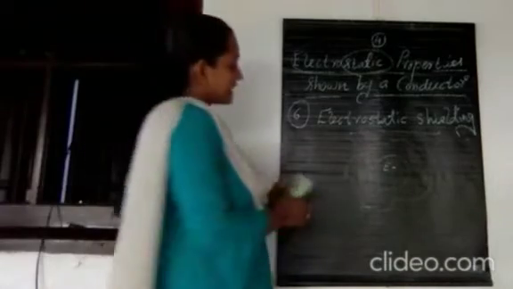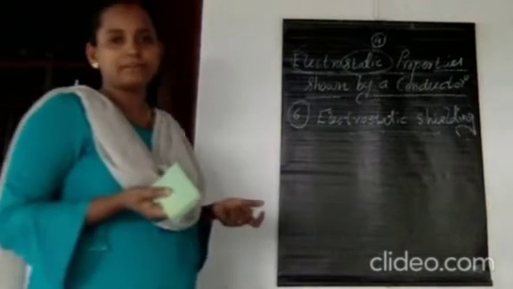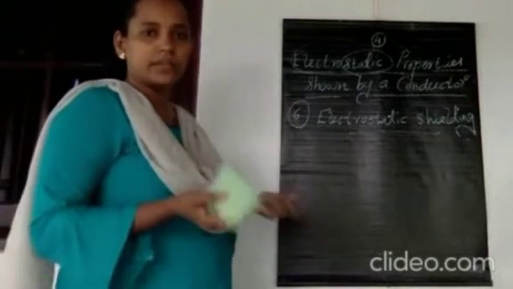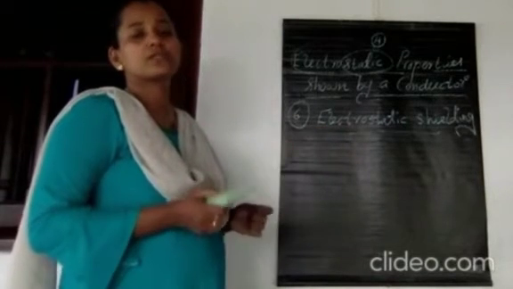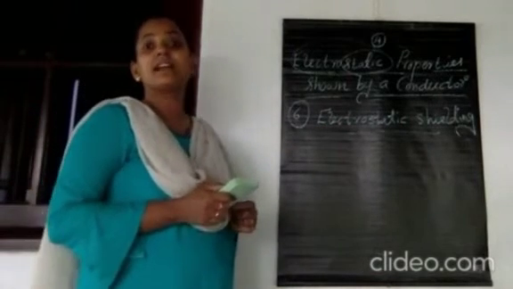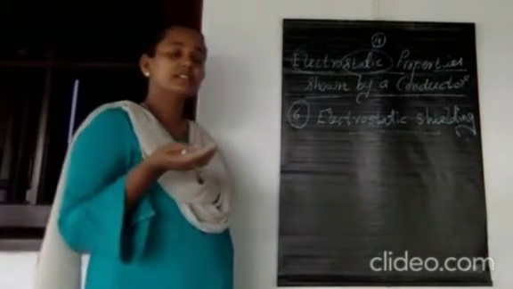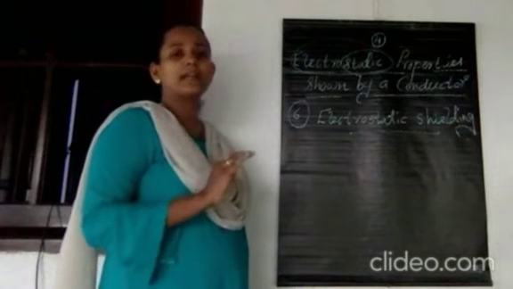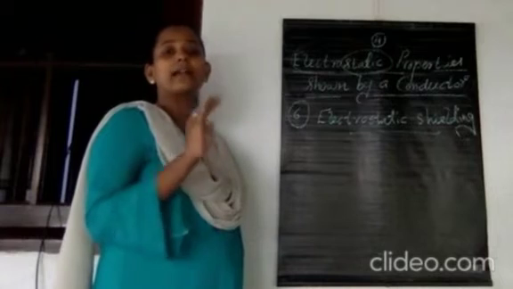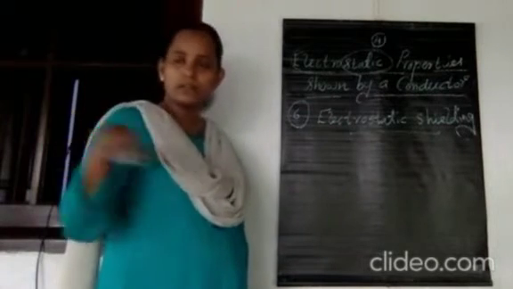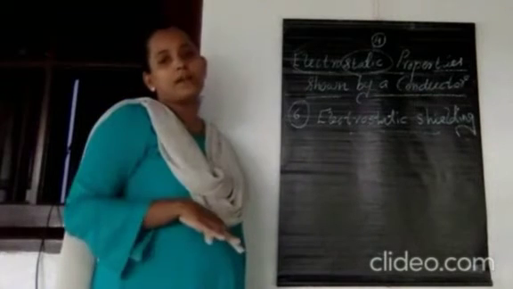And this electrostatic shielding has so many applications in our daily life, as knowingly or unknowingly we are using this property in our daily life. That is why it is said that, because of this property, it is safe to sit inside a metallic car during thunder and lightning than standing on a plain ground or under a tree itself.